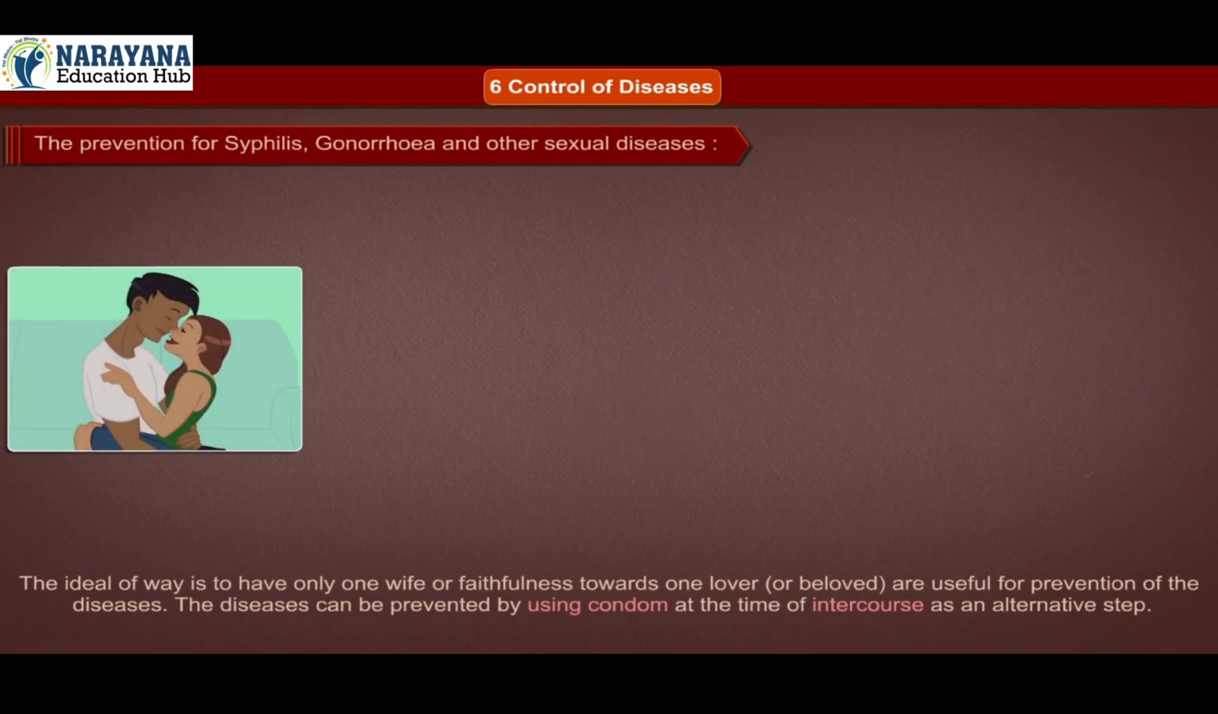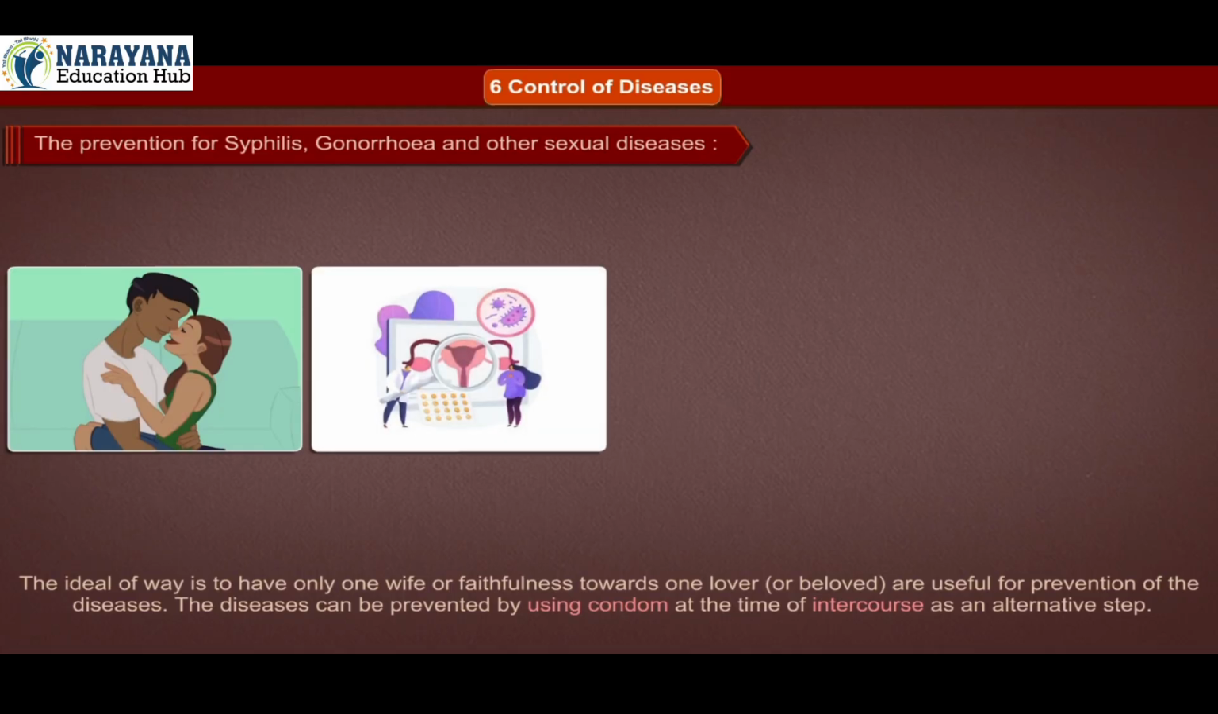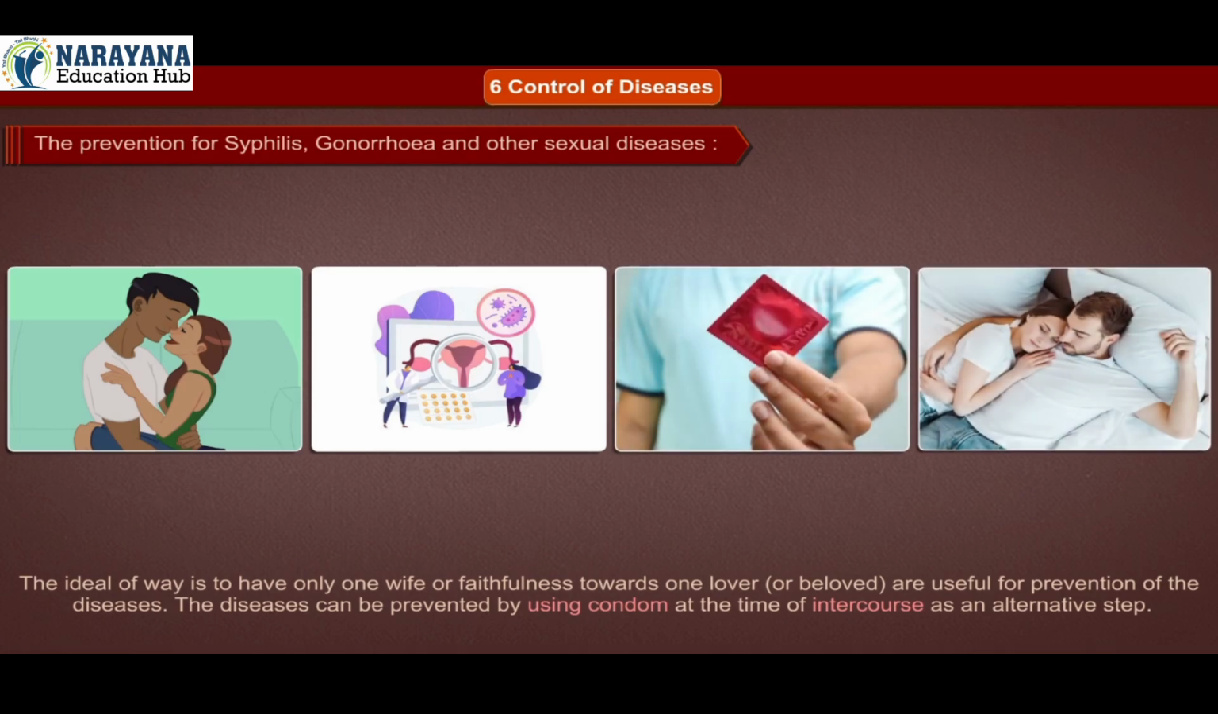The prevention for syphilis, gonorrhea, and other sexual diseases. The ideal way is to have only one wife, or faithfulness towards one lover or beloved, which is useful for prevention of the diseases. The diseases can also be prevented by using a condom at the time of intercourse as an alternative step.